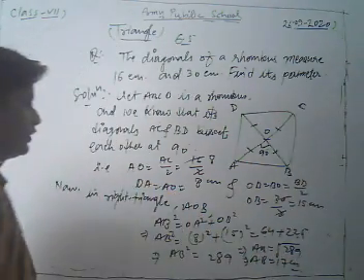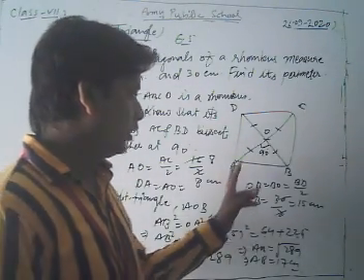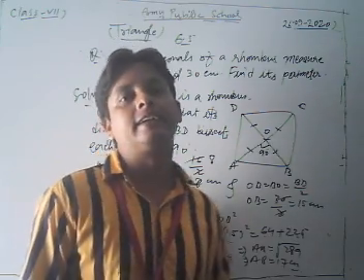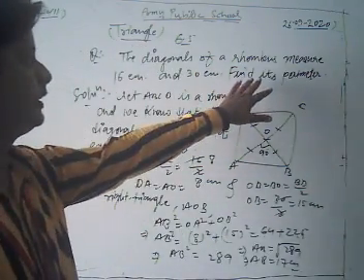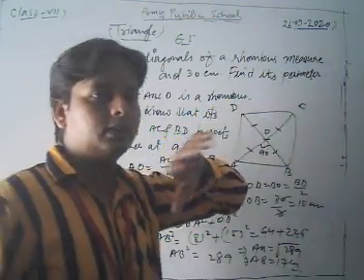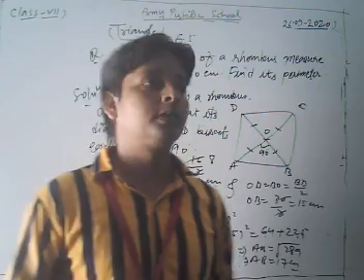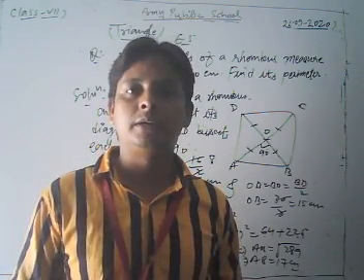Thus in this way, dear students, we find each side of the rhombus is 17 centimeters. Now we find its perimeter. You know that if each side of the rhombus is equal, then the perimeter is 4 into side.